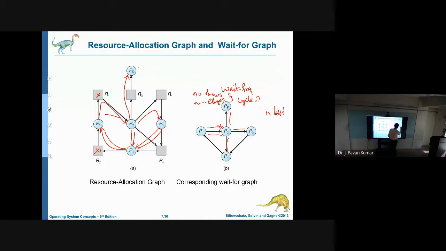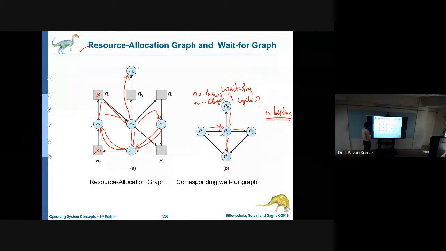That is the advantage. If there is a cycle, then all the processes involved are in deadlock. If there is no cycle, then there is no deadlock. Like that, we can judge. That is the advantage of converting the resource allocation graph to a wait-for graph.